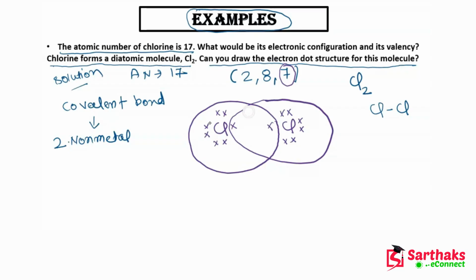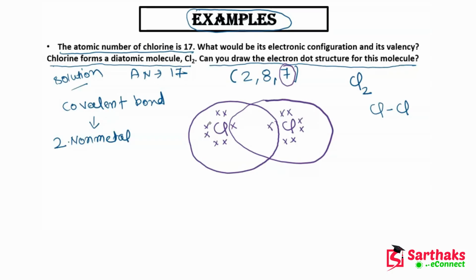So this is the covalent bond between chlorine and chlorine. Thus Cl2 is formed by the covalent bond between chlorine atoms. I hope guys this example is clear to you, and you have been able to understand how we make the electron dot structure.